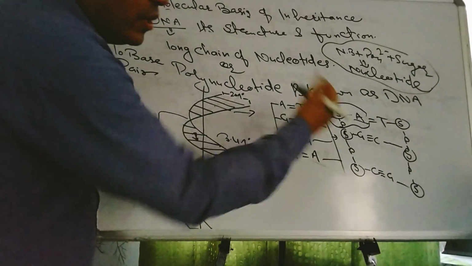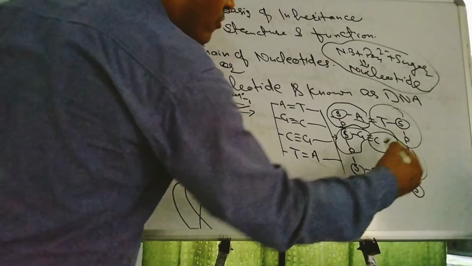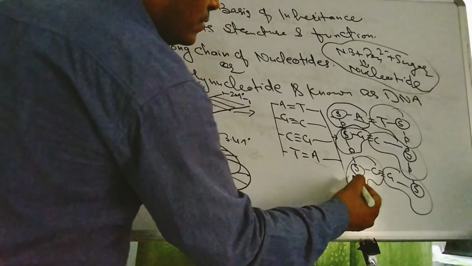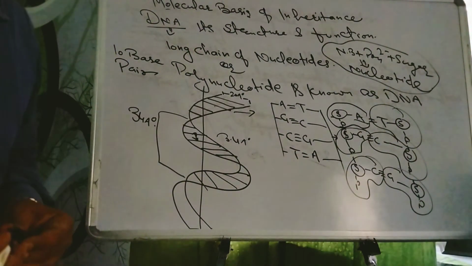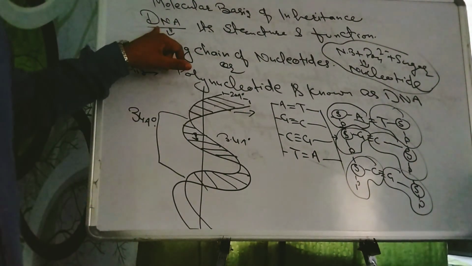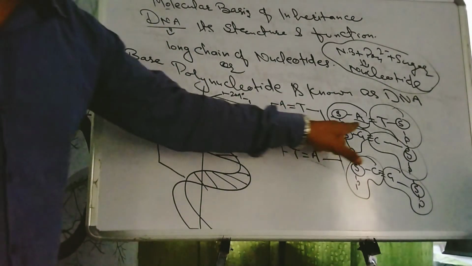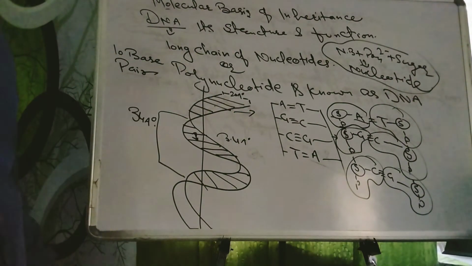So this is one nucleotide, this is second, third, fourth, 5, 6. In this way they form a long chain of nucleotides, which is called DNA. Is that clear? A long chain means polynucleotide, and a polynucleotide is again known as DNA.